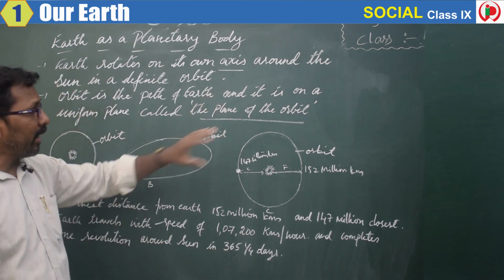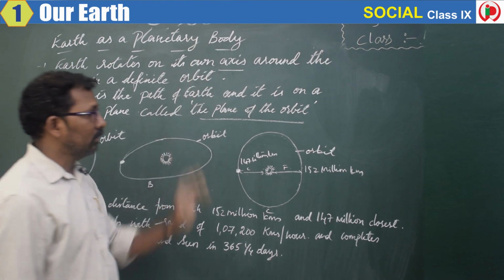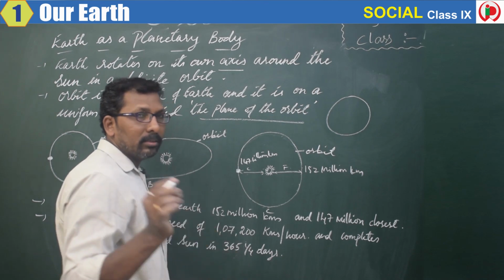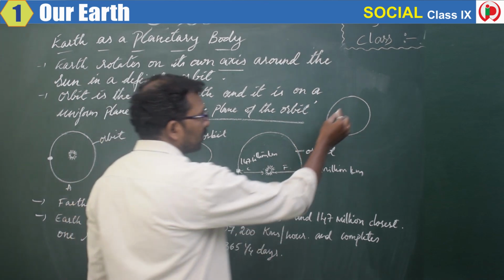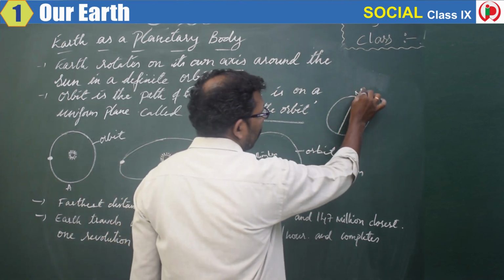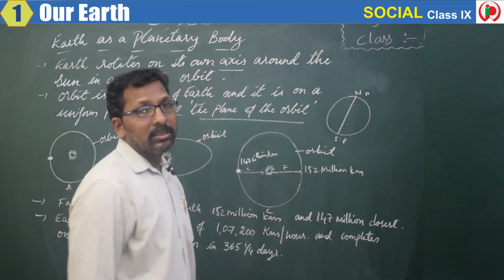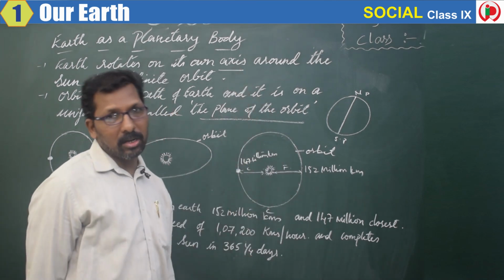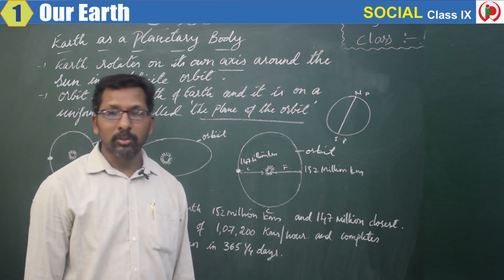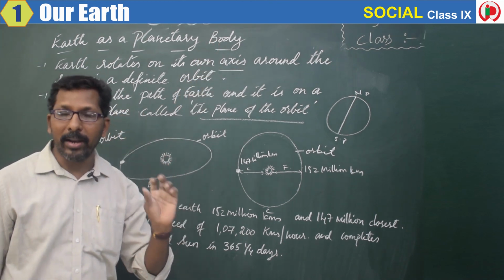Okay, so you may be having a few doubts here. That is, what is an axis? This is our Earth, right? You might have learned in the third lesson of the 8th class about the line which connects the North Pole and South Pole. The line that connects the North Pole and South Pole is called the axis line. On this axis only it rotates around itself. So this is about the planetary motion of our planet Earth.